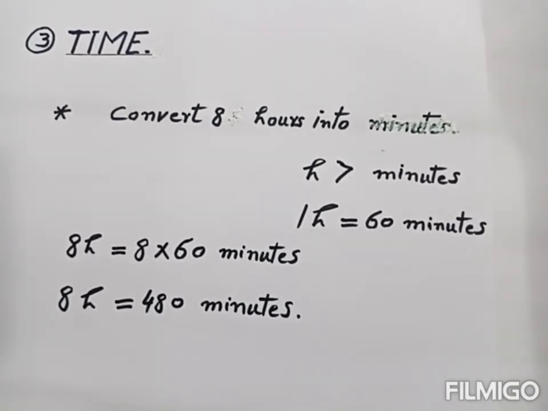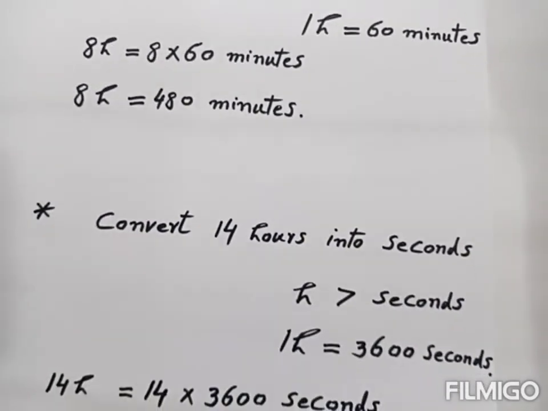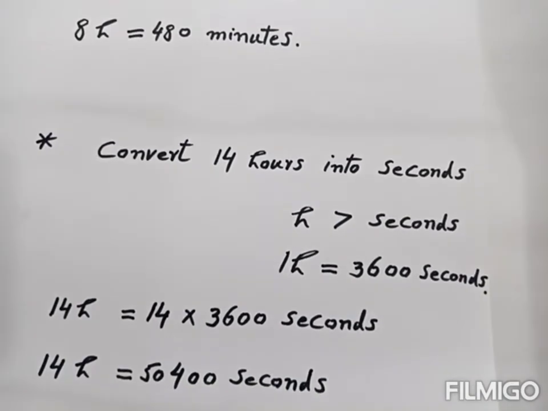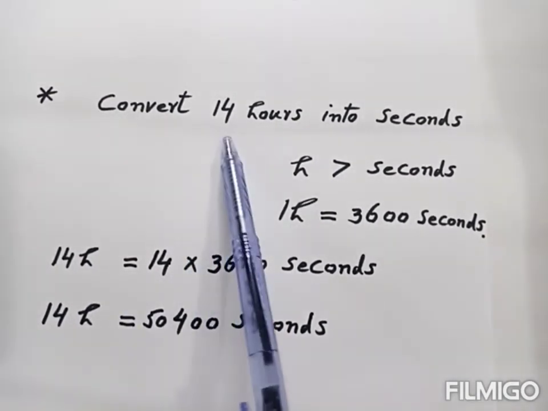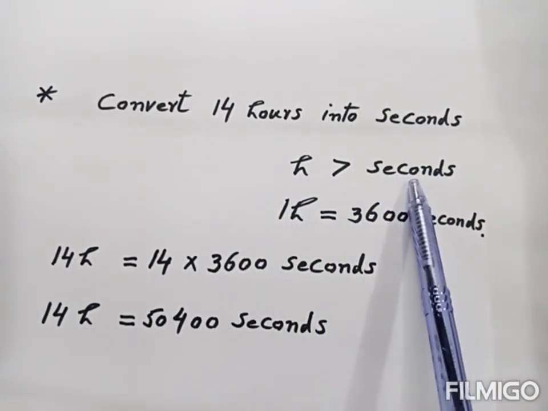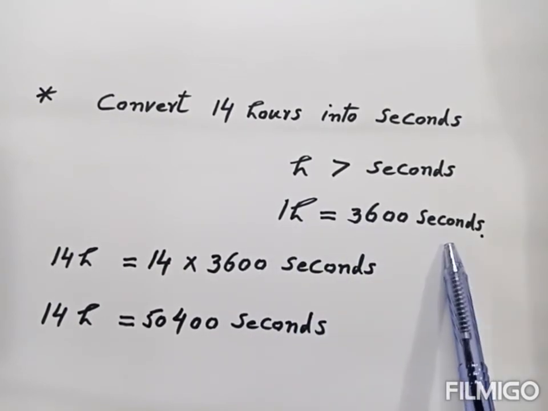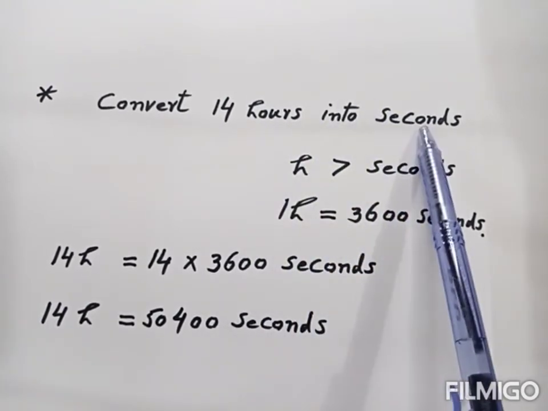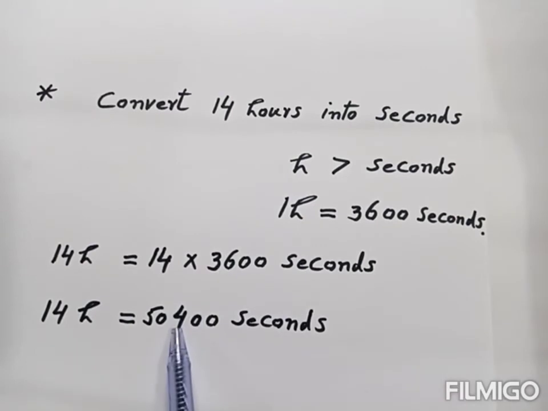Now we take another example. Convert 14 hours into seconds. So hour is the big unit, second is small unit. 1 hour is equal to 3600 seconds. So when we convert big unit into small unit, then we multiply this number with this number. So when we multiply, then we get this. So 14 hours is equal to this much seconds. So this is the answer.